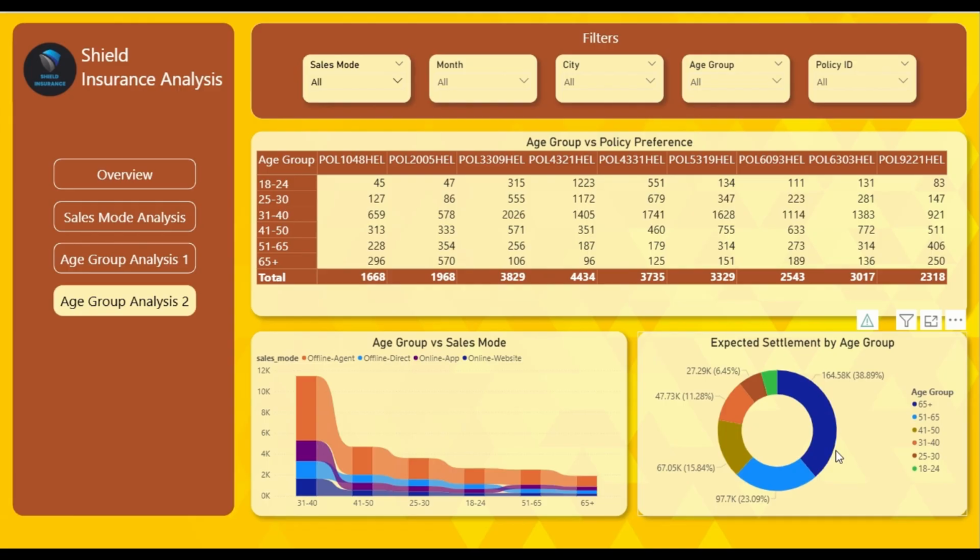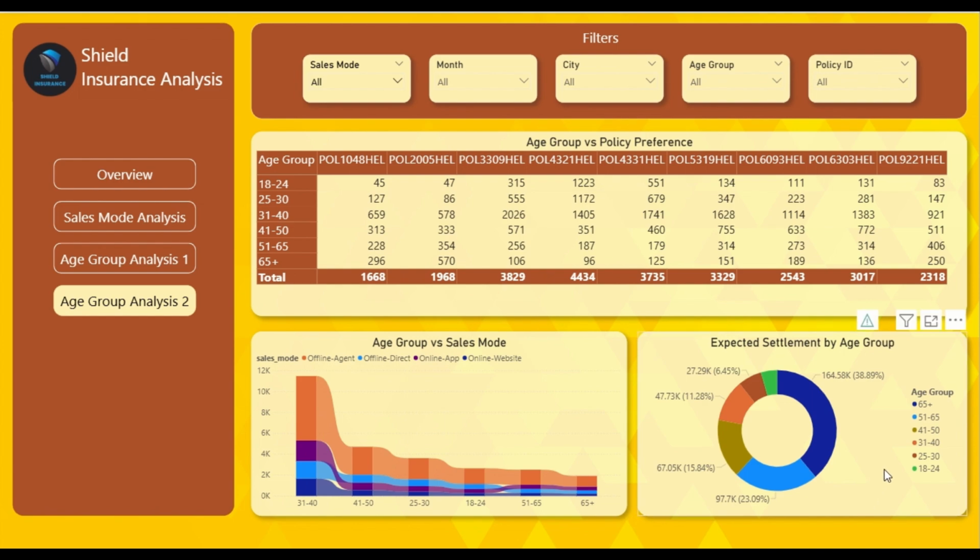Now, the reasons behind this can be that the 65 plus age group has people who are more likely to claim settlements due to health risks, policy maturity, or mortality, and people in the age group 18 to 24, who are younger individuals, are less likely to file claims as their policies may still be in early stages or not matured, and they have a lower incidence of health events or death.